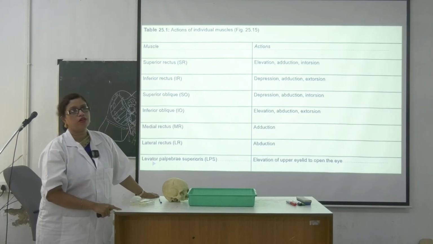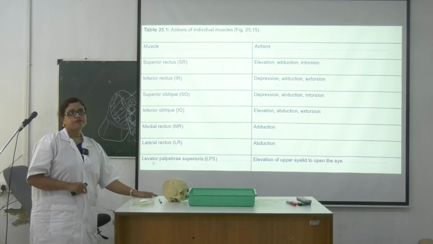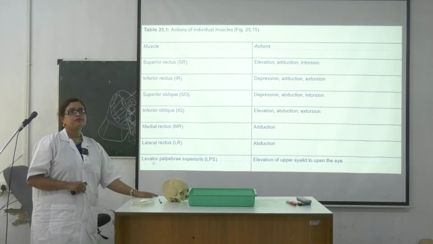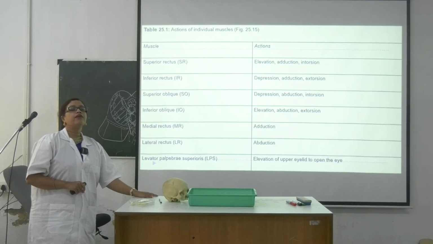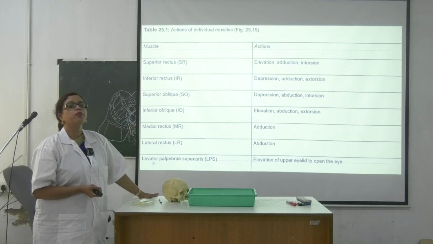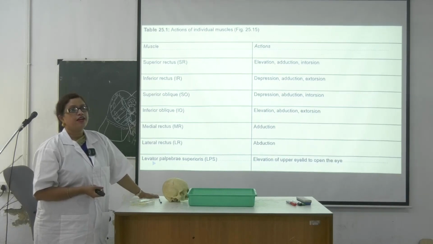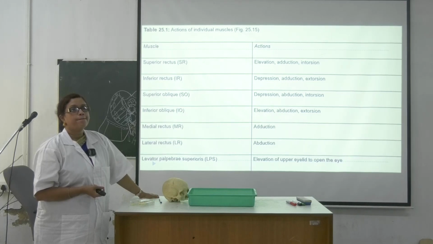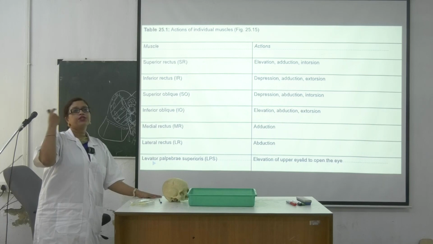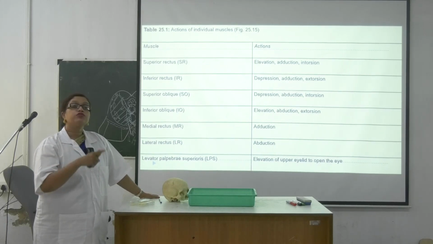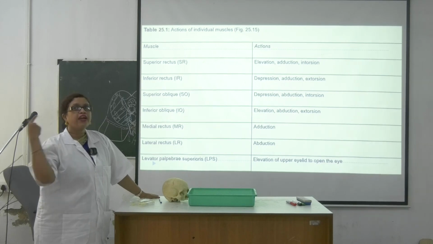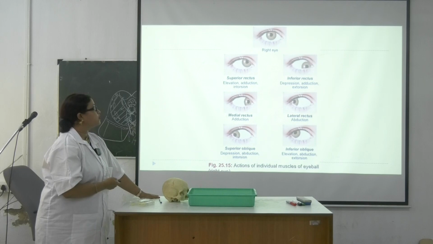Tell me the position of the eyeball. Whose function will remain intact? Superior oblique and lateral rectus. So what will it be like? Abduction or adduction? Be clear. Abduction will happen, because lateral rectus is intact. Now suppose the abducens nerve is paralyzed, what will happen? The eye would be adducted. This thing you have to remember.